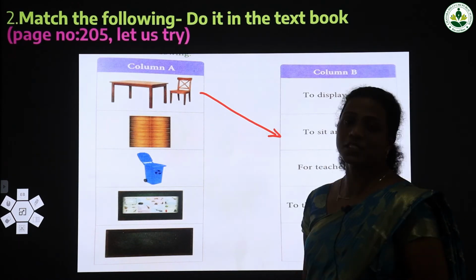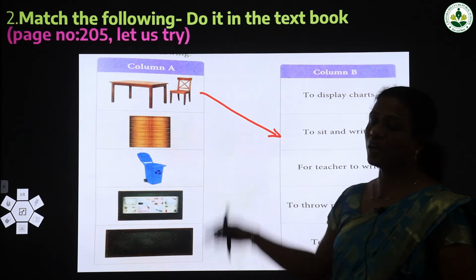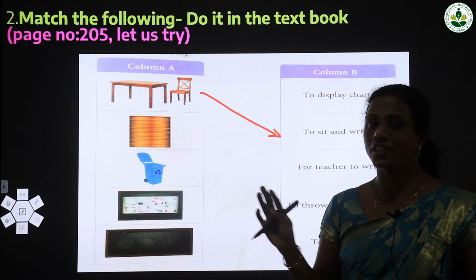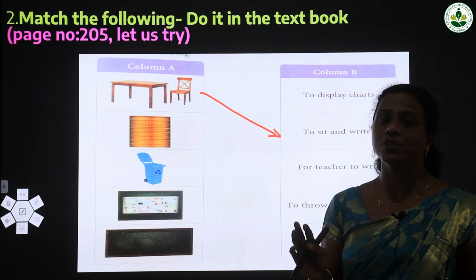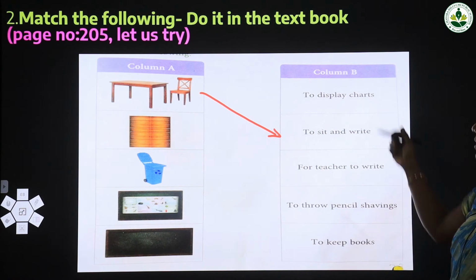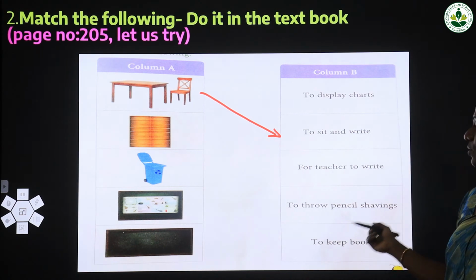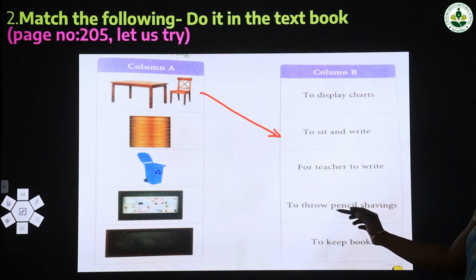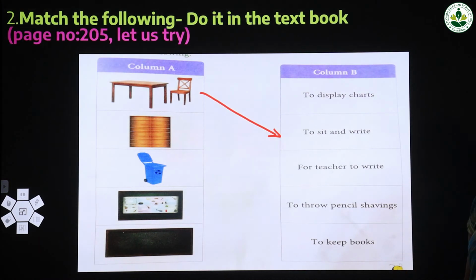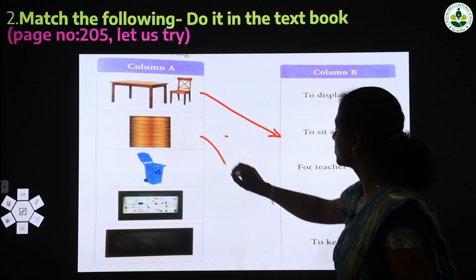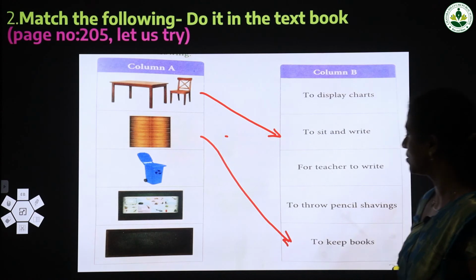The second picture is what? It is a picture of a cupboard. In your classroom also you have already seen that a cupboard is there. What may be the use of that cupboard? You are keeping your books and everything in the cupboard. So we can check what the options are here. To display charts, is it correct? No. For teacher to write, is it correct? No. To throw pencil shavings, is it correct? No. To keep books, is it correct? Yes. So we have to match it. We match it now.